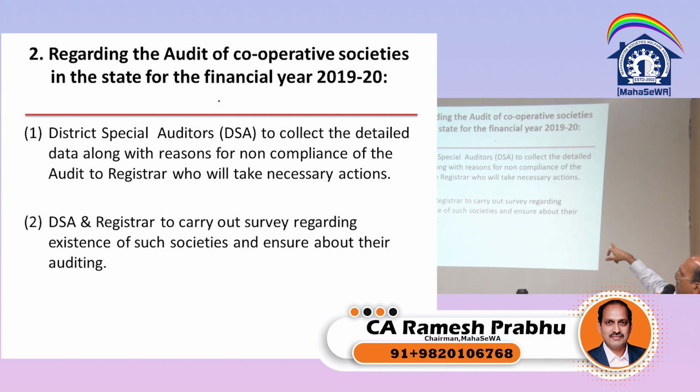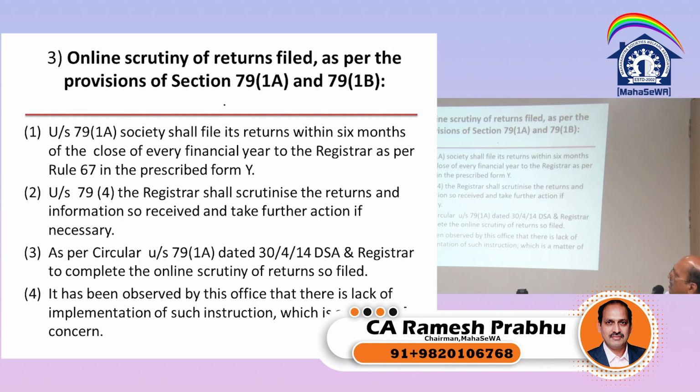DS and registrar to carry out survey regarding existence of society and ensure about their auditing. So the registrar also needs to look into whether those societies are in existence or not. Now the third and most important, online scrutiny of return filed as per provision section 79(1)(a) and 79(1)(b).